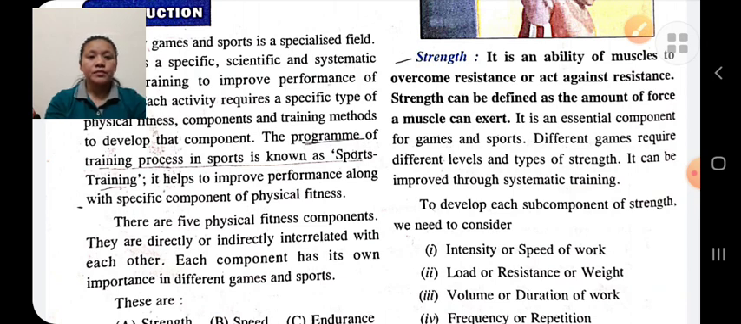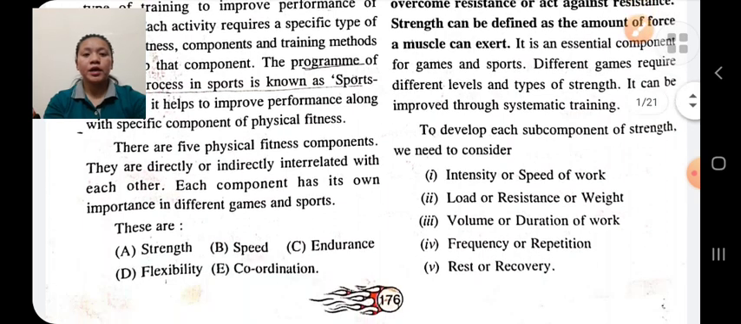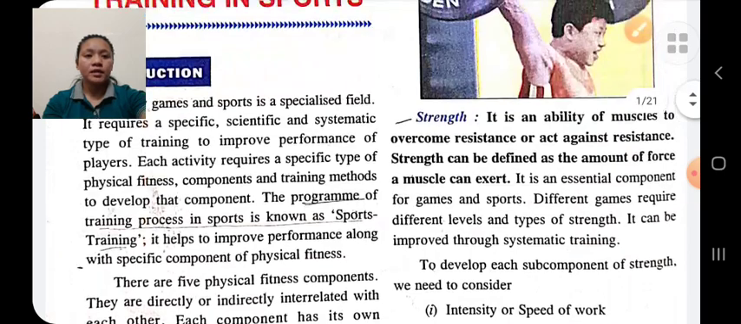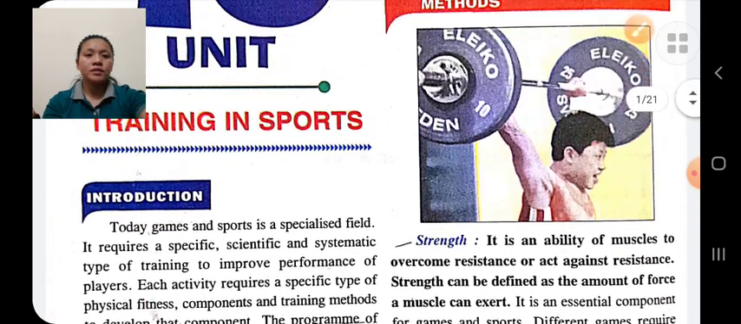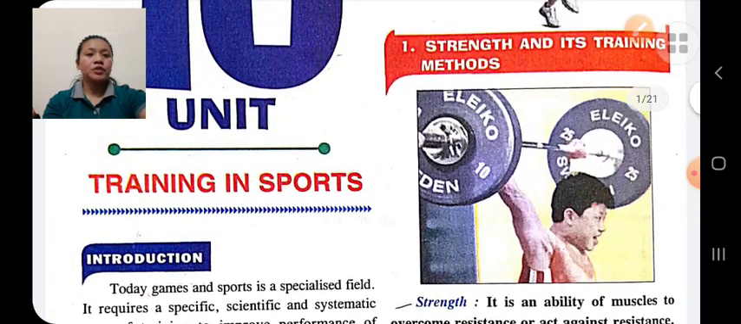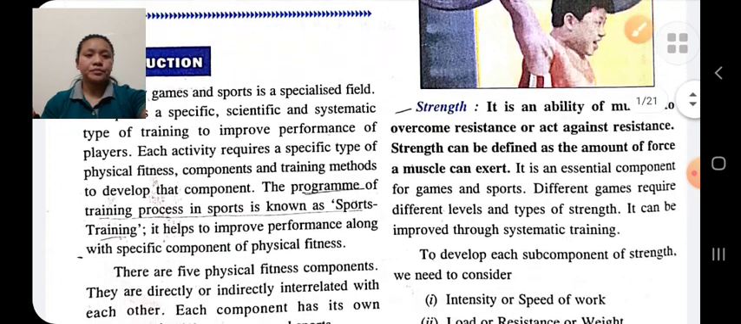Physical fitness has five components: strength, speed, endurance, flexibility, and coordinative ability. These five components of physical fitness are directly or indirectly interrelated with each other. Let's discuss one by one. First, strength and its training methods. What is strength and how can we develop our strength?